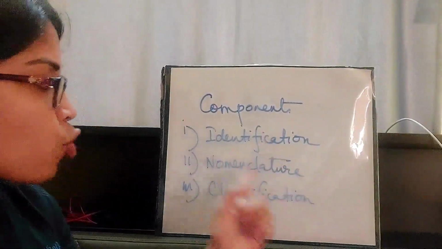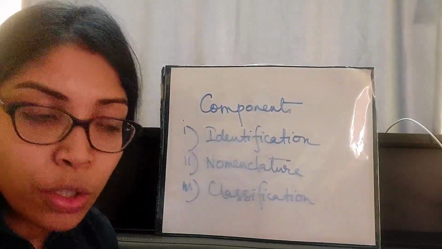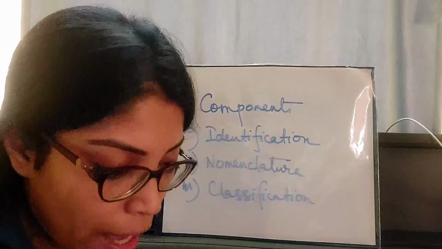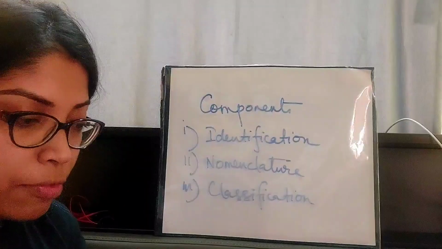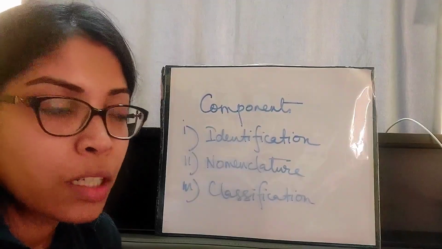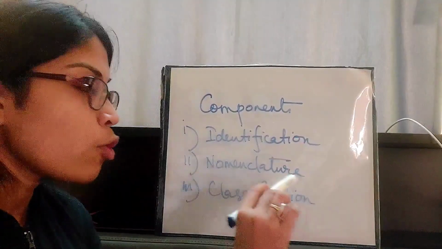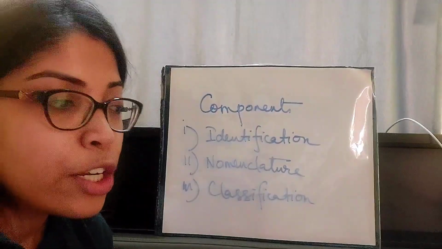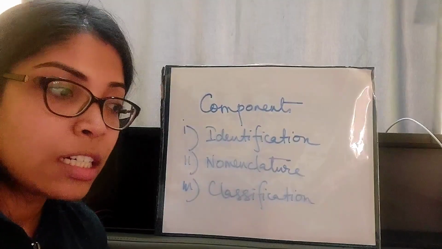Moving on to the next one, that is nomenclature. I have already told you the meaning of the word nomenclature is giving a name to anything. It deals with the application of the correct scientific name to a known plant or animal. Nomenclature follows international rules. After a few topics, we will be talking about binomial nomenclature, which is one of the important topics of this chapter, and it follows certain rules. So any nomenclature, that means assigning a scientific name to any plant or animal, should follow certain rules, and only then will that scientific name be considered legal.